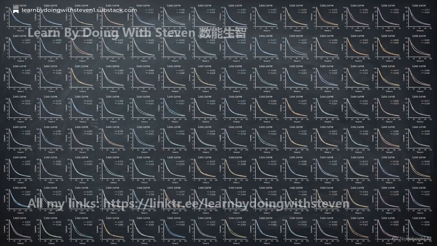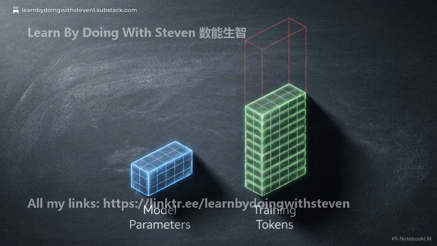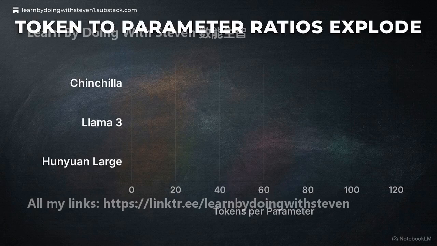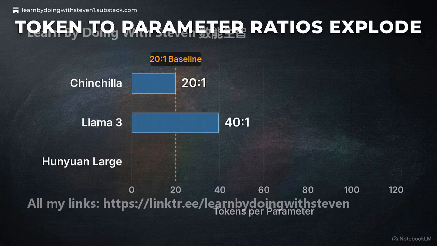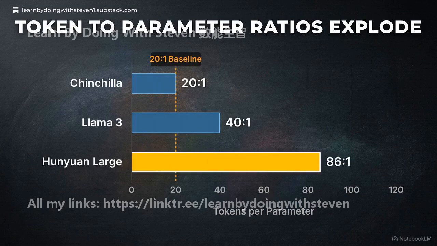With IsoFLOPs analysis optimized, modern labs aggressively execute proxy sweeps. This intense empirical testing revealed that the original 20:1 Chinchilla token-to-parameter ratio actually leaves significant performance on the table. This chart tracks the evolution of data efficiency. While the original Chinchilla baseline sits at 20:1, extensive proxy testing drove Meta's Llama 3 to operate at a 40:1 ratio and pushed Hunyuan Large to 96:1.